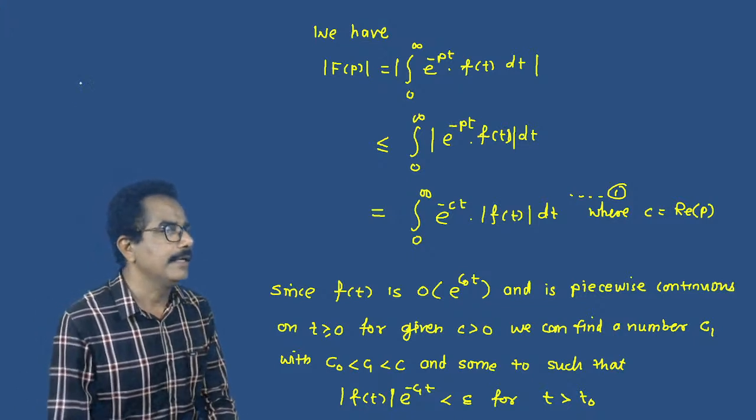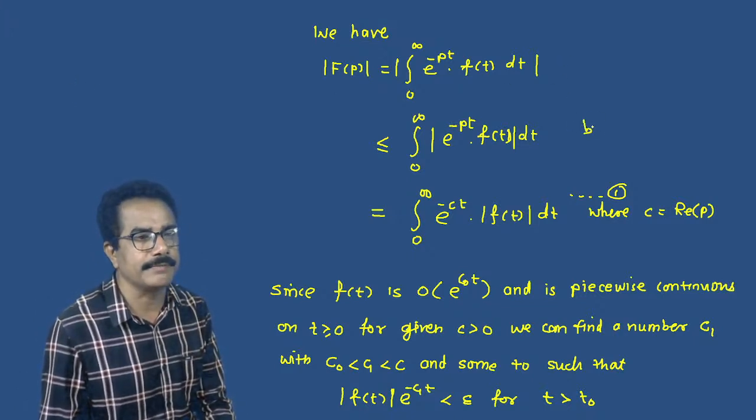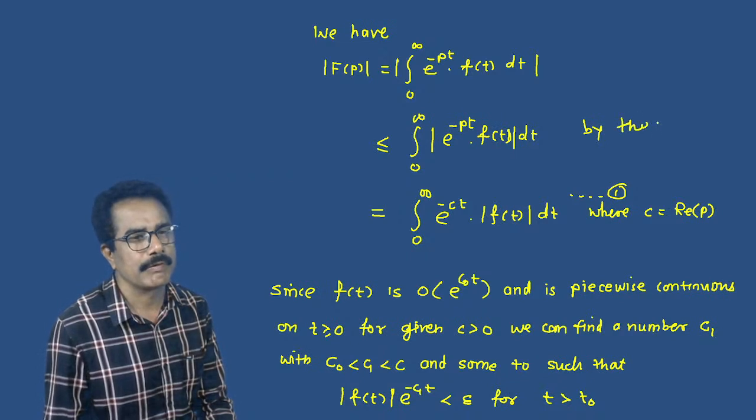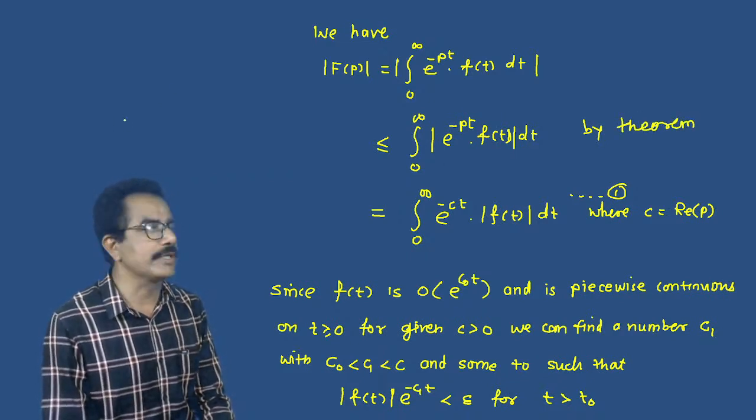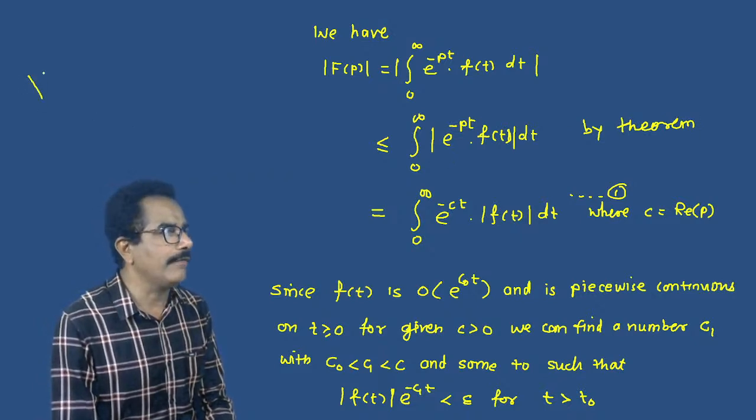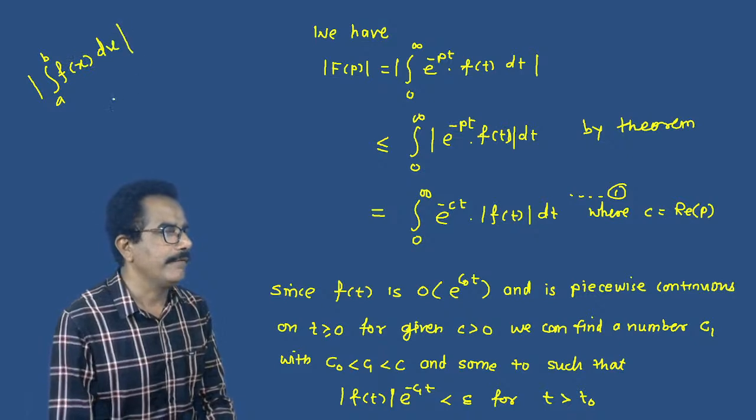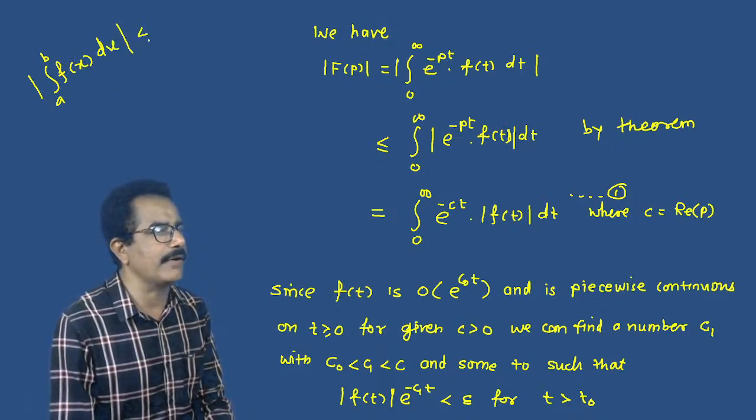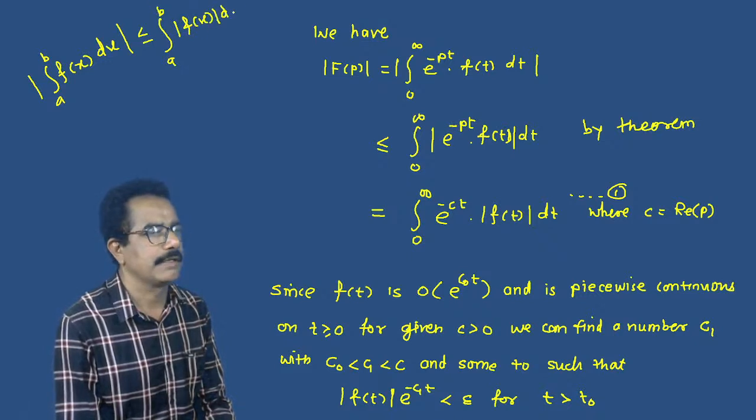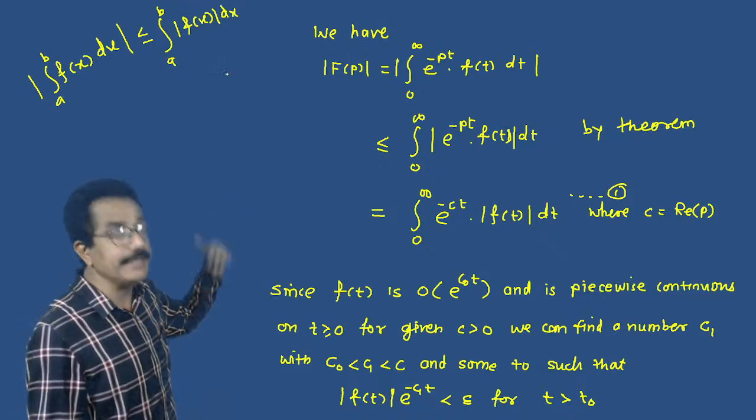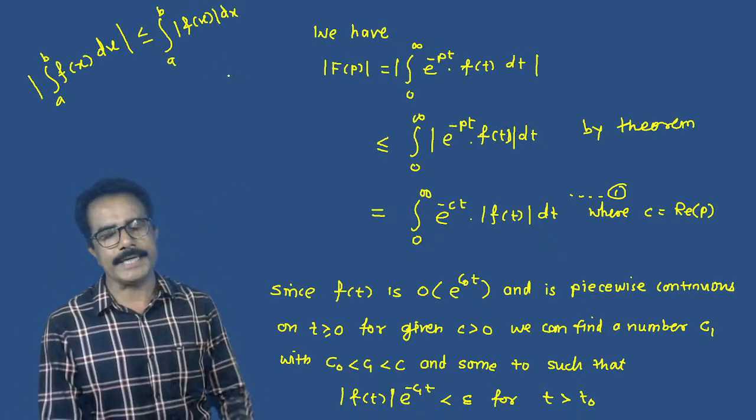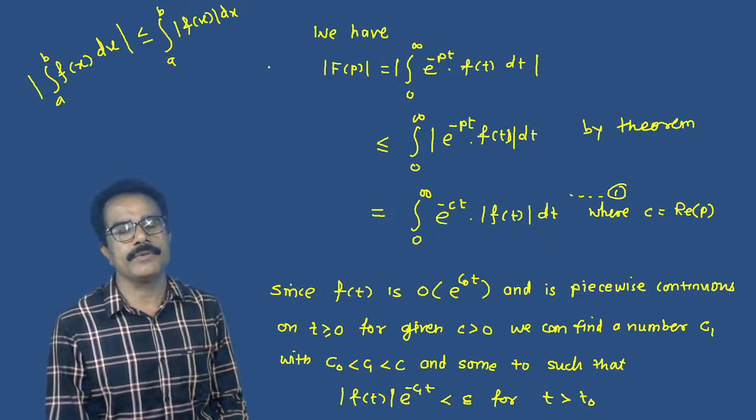Actually, this is a theorem. Which theorem? You must know, that is mod of integral from a to b f of x dx is always less than or equal to integral from a to b mod of f of x dx. This theorem we have studied in UG second year. In the B.Sc class, we have proved this theorem.